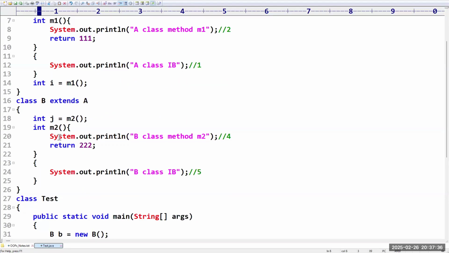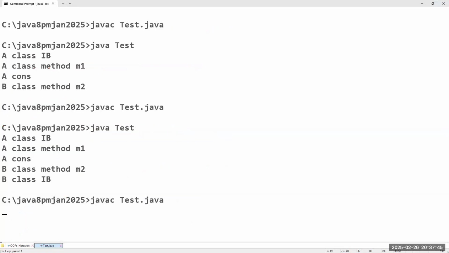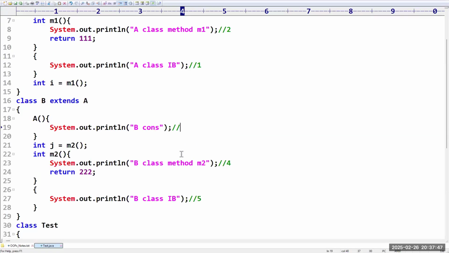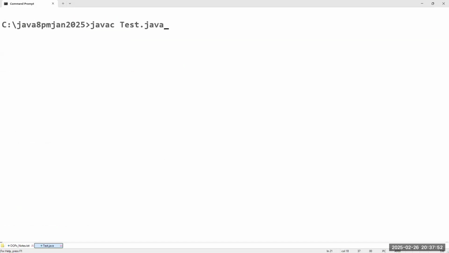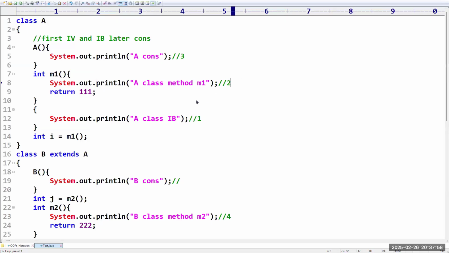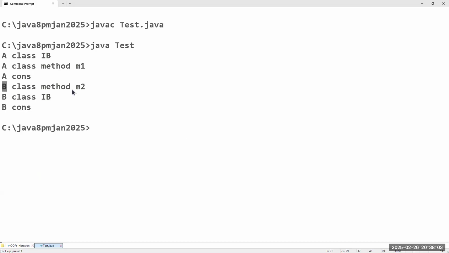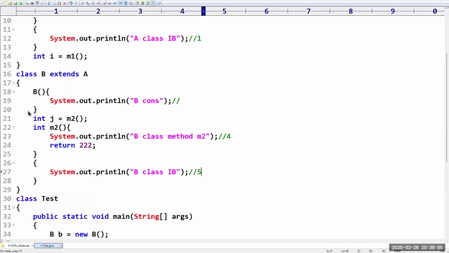Now I'm taking a constructor also. When will the constructor get a chance? After the instance variable and instance block. Invalid method, sorry, we have to take it as B. Now see, first the A class instance block, then A class method 1, then A class constructor, then B class method 2, then B class instance block, and at last B class constructor.